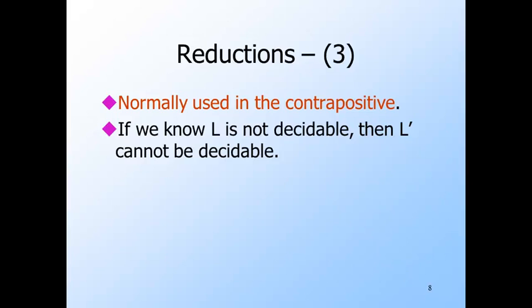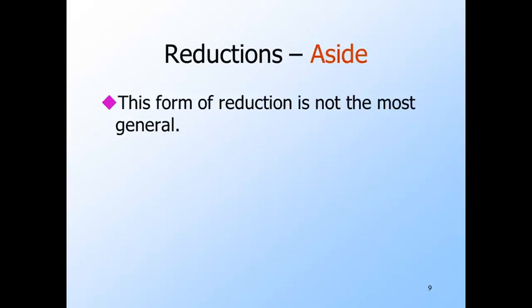Moreover, when we get to intractability, or the theory of NP-completeness, we'll be using reductions that are fast to argue that a problem like L prime can't be solved faster than the problem L. There are more powerful forms of reduction that let us reach the same conclusion. That is, if there is an algorithm for L prime, then there is an algorithm for L.